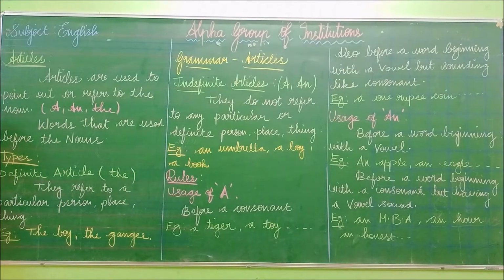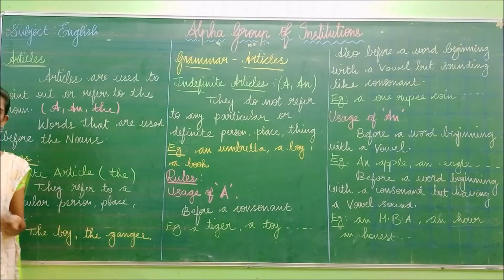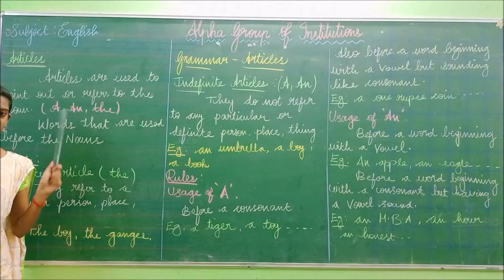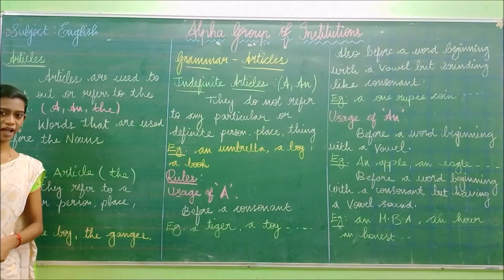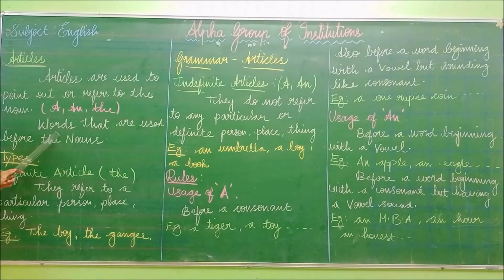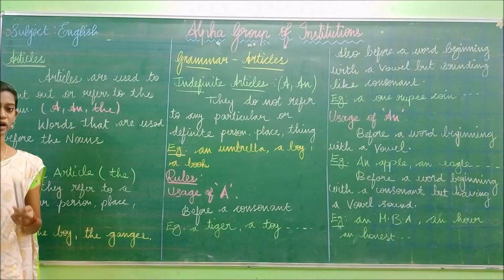So articles are used to point out or refer to the noun. We have seen what is meant by noun. Noun means the name of the person, place, thing or animal. So this article points out only the noun. Articles are classified into a, an and the, words that are used before the noun. So this article comes before only the noun.